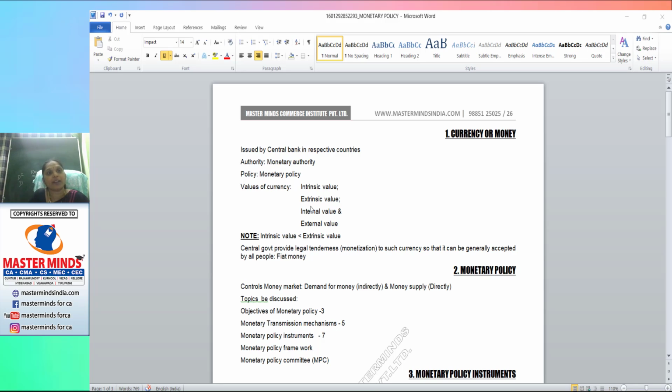At the same time, monetary policy instruments. Right now I'll discuss that topic. Next one, monetary policy framework. For any policy we have to draft, what will be its framework, what topics have to be included, what topics are to be discussed, what topics are to be achieved. All this will be discussed in the monetary policy framework. And the last one: to implement this, we have one body, and we call it the monetary policy committee. In common we use the term MPC.